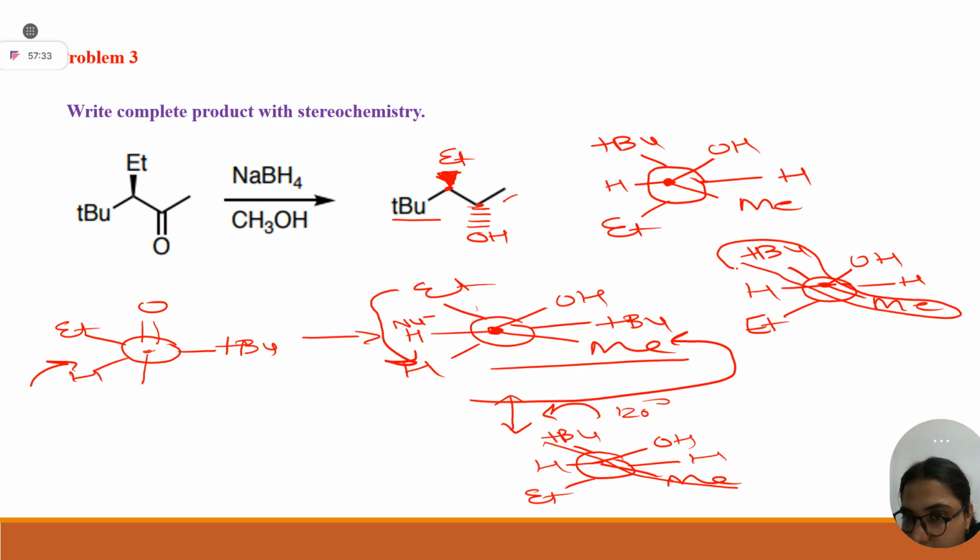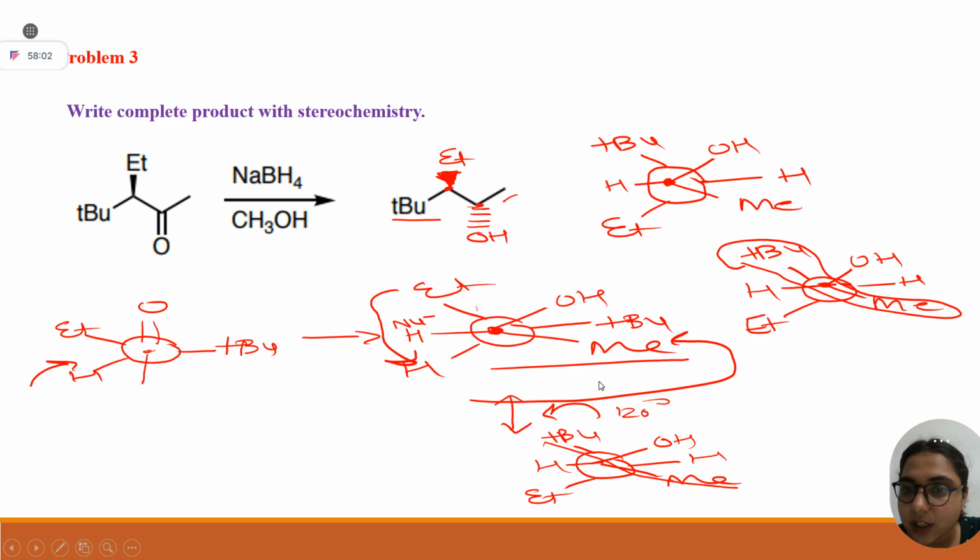With respect to tertiary-butyl and methyl, your OH and ethyl are on opposite sides. Yes or no? Yes, ma'am. Therefore, I have drawn this ethyl and OH on opposite sides. Means if one is at wedge, another will be at dash. Why have I drawn ethyl at wedge? Because it was already given in the question. We just have to determine the stereo of this part. We can't change the stereo of this, yes or no?